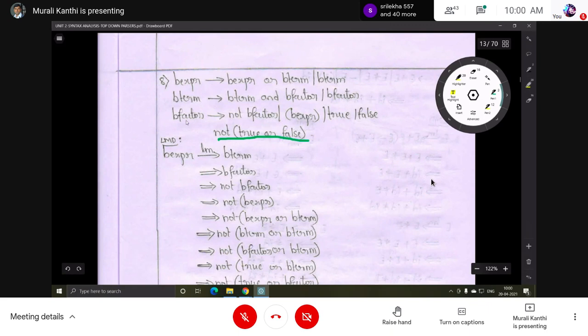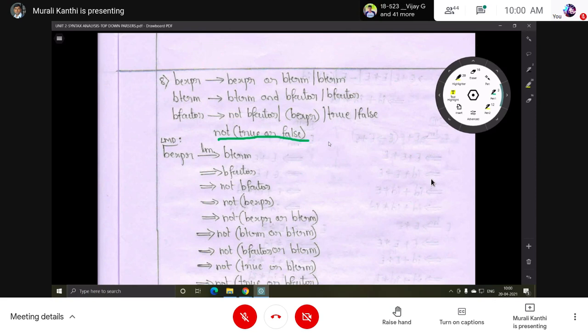Then the next non-terminal is B factor. B factor implies not B factor is one production. B factor implies B expression within opening and closing parentheses is another production, and B factor implies true, and B factor implies false. So B factor has four productions. In this grammar, B expression, B term, and B factor are the non-terminals.